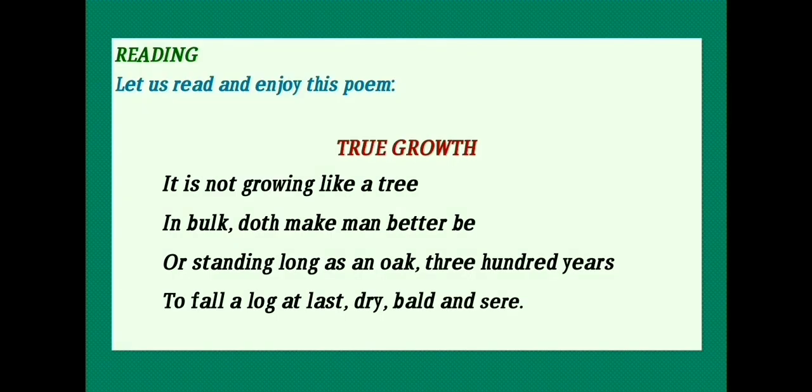When a poem is written, we always have a hidden message behind it, and that message is given through the special arrangement of the sentences and the rhyming words. In this poem, we have come across many rhyming words. For example, in the first line, the word tree rhymes perfectly with the last word of the second line, that is be. Similarly, years and sere.